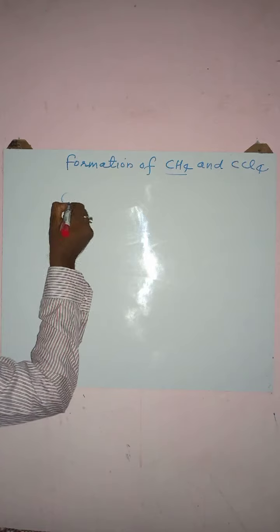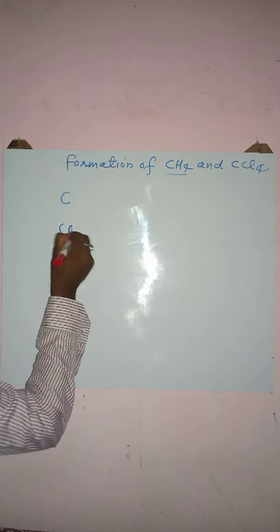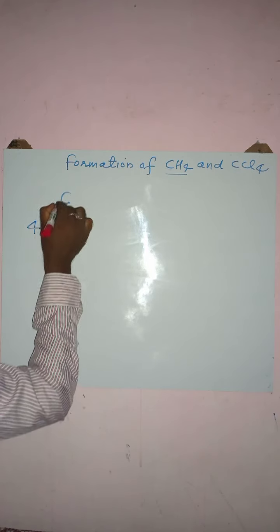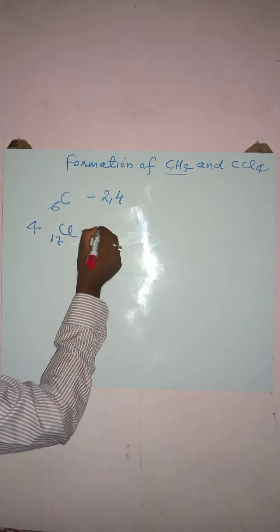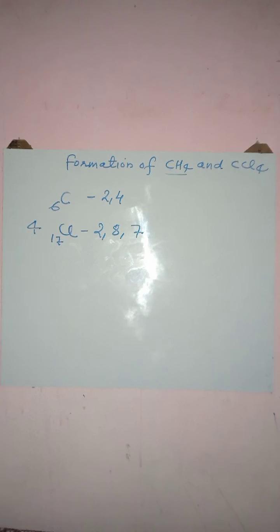Okay, carbon tetrachloride consists of a carbon atom and 4 chlorine atoms. How many chlorine atoms? 4. The atomic number of chlorine is 17, and of carbon is 6. The electronic configuration of carbon is 2, 4 and of chlorine is 2, 8, 7.